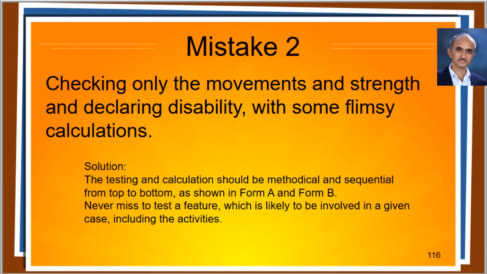Number 2. Checking only the movements and strength and declaring disability with some flimsy calculations. The calculation should be methodical and sequential as shown in Form A and Form B. All activities should be checked in both upper and lower limbs.